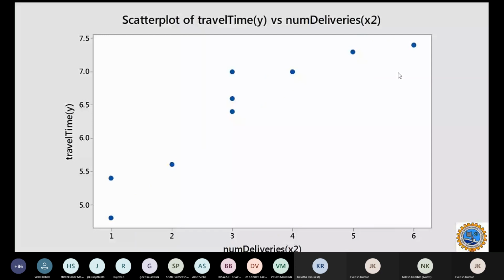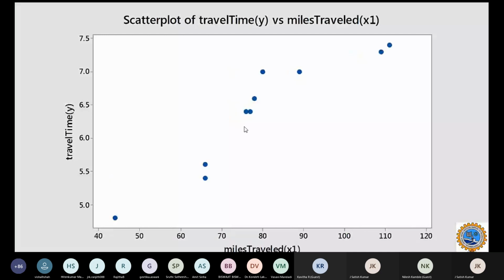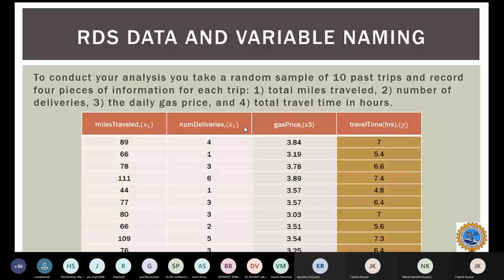Let's now plot the scatter plot between number of deliveries and travel time. That is the second independent variable, and the travel time. As you can see, the plotting values in the table: if there is one delivery, then the travel time would be 5.4. If there are 4 deliveries, then the travel time would be 7 hours. If the number of deliveries is more, then travel time is increasing. Based on the number of deliveries, the travel time is also influenced.